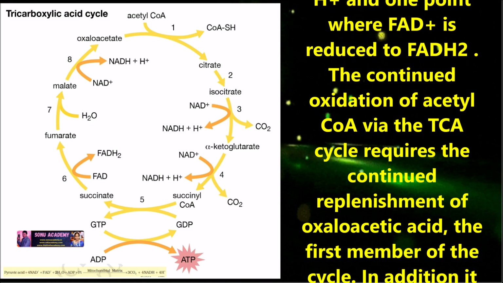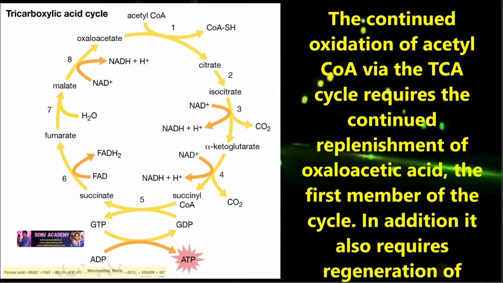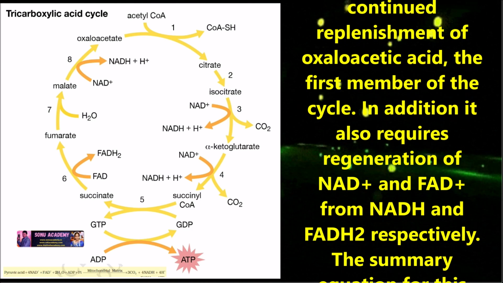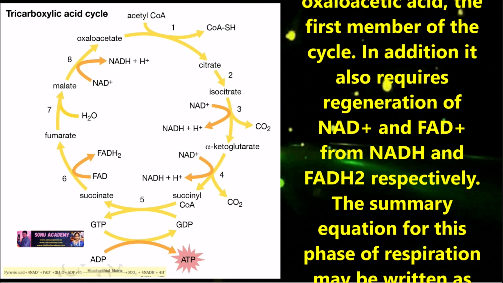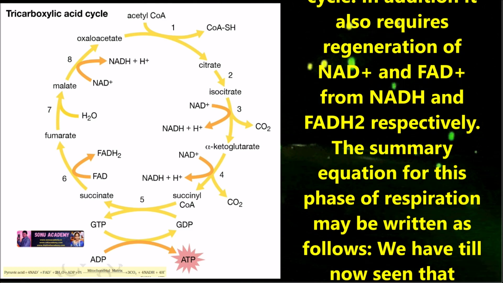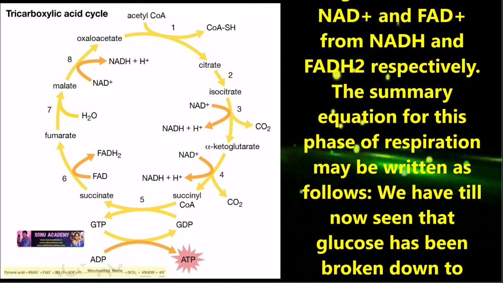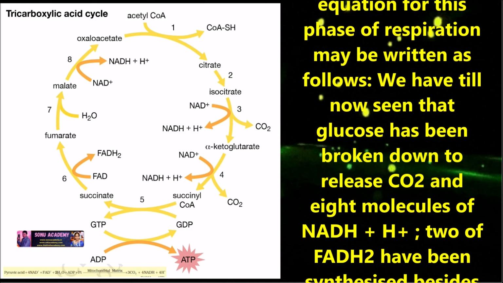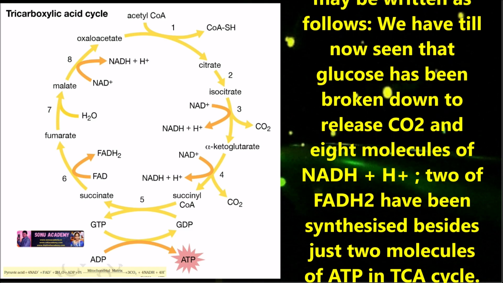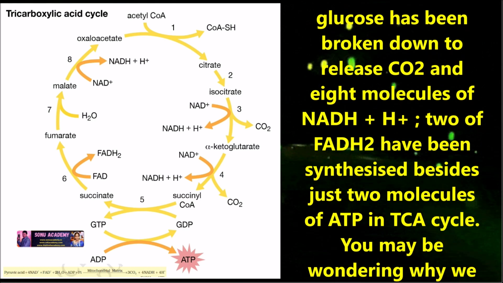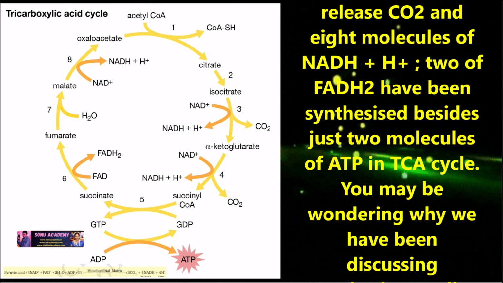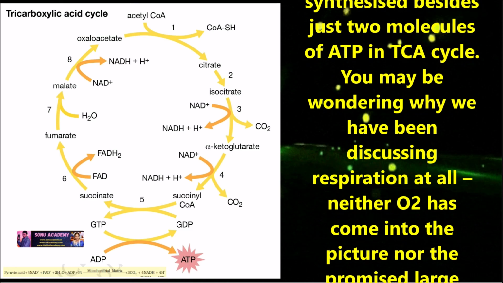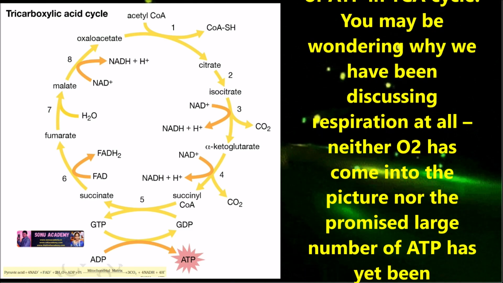The continued oxidation of acetyl CoA via the TCA cycle requires the continued replenishment of oxaloacetic acid, the first member of the cycle. In addition, it also requires regeneration of NAD plus and FAD plus from NADH and FADH2 respectively. The summary equation of this phase of respiration may be written as follows. We have till now seen that glucose has been broken down to release CO2 and 8 molecules of NADH plus H plus. 2 of FADH2 have been synthesized, besides just 2 molecules of ATP in the TCA cycle.